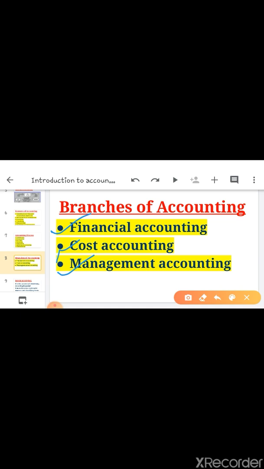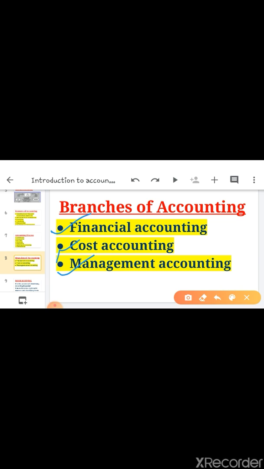Okay. Now next is cost accounting. This branch is concerned with ascertaining the cost of a product, operation or activity. How much is the cost of the product, operation or activity, it will concern.